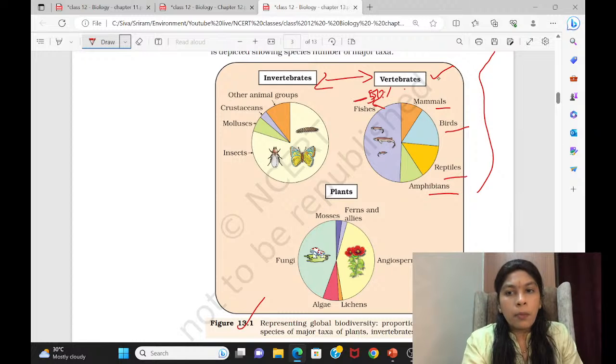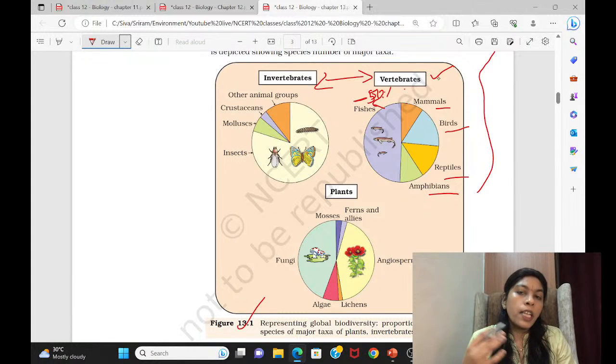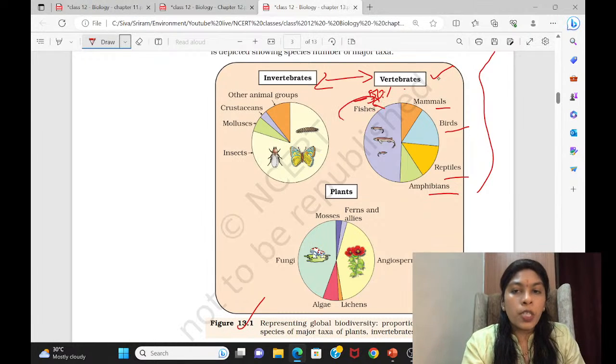Then birds, reptiles. So if they ask you to arrange them by percentage in descending order, that is, how many vertebrates we possess in our country, then we have to put fishes first. Then comes birds, then reptiles, then amphibians, and then mammals.